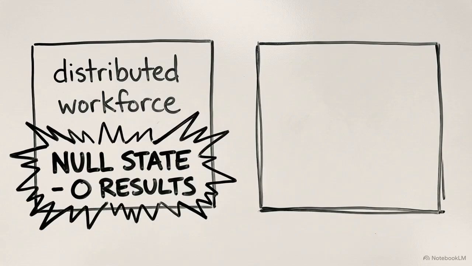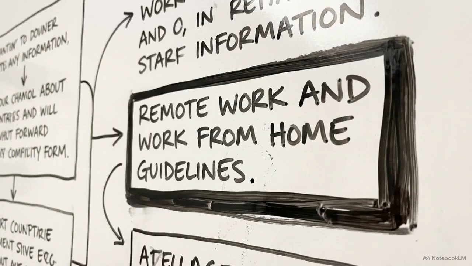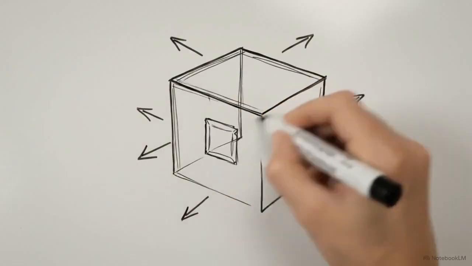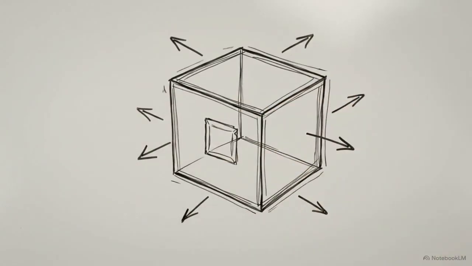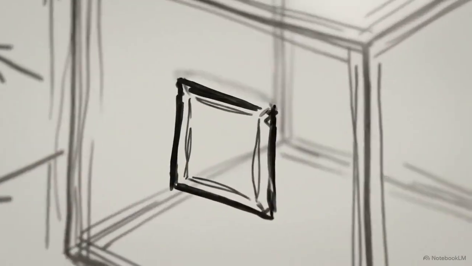The left terminal fails entirely, but the vector database on the right runs the exact same query and, in a fraction of a second, locates the remote work policy, even though the words distributed workforce never appear in the text. This gap defines the central bottleneck of retrieval augmented generation, or RAG. An AI model can only generate accurate answers if the underlying retrieval mechanism successfully finds the correct context.